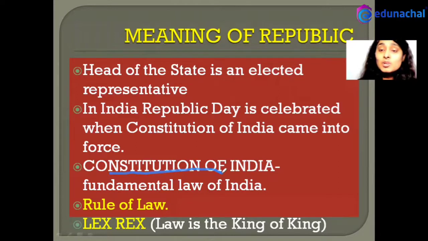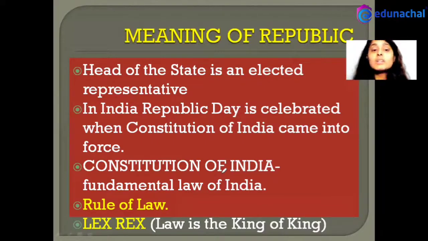He can establish a law, but only with the procedure established by law. That is, according to whatever is written in the Constitution, only according to that can laws be made. So the head of the state has the power, but the Constitution is above the head of the state. It is the supreme thing. This is the principle of lex rex, which means law is the king of kings.